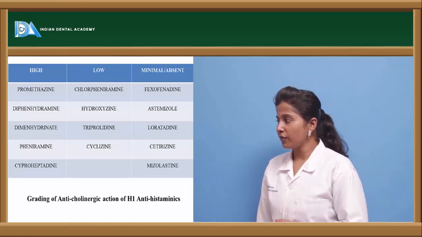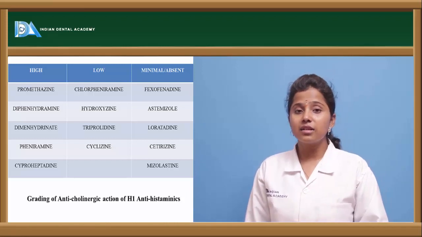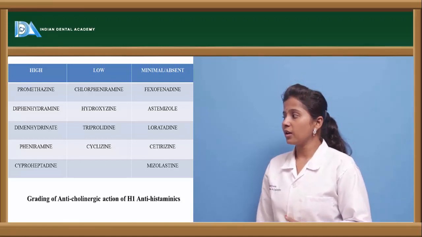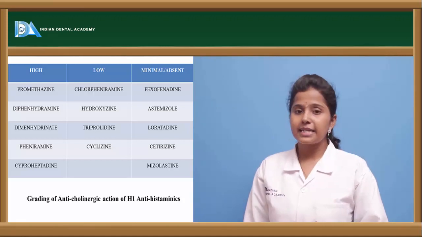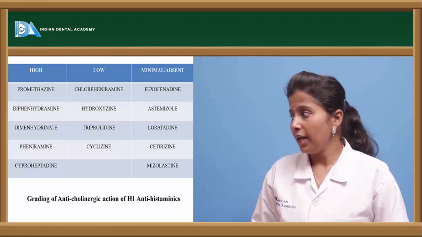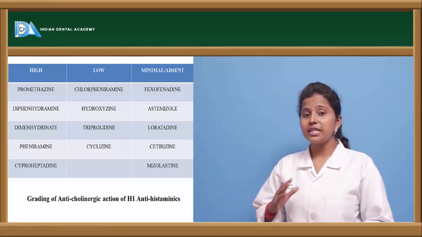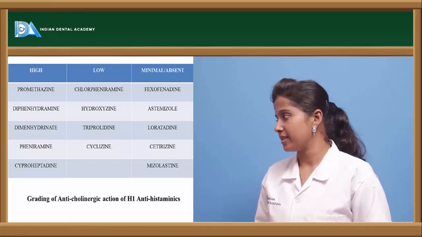few drugs like fexofenadine, loratadine, cetirizine and mesolastin. These are the drugs which show minimal pharmacological actions, and there are drugs like chlorpheniramine, hydroxyzine, triprolidine and cyclizine. These are the drugs which show very low pharmacological actions. These are the anticholinergic drugs. The grading of these anticholinergic drugs is given based on the pharmacological actions they exert.